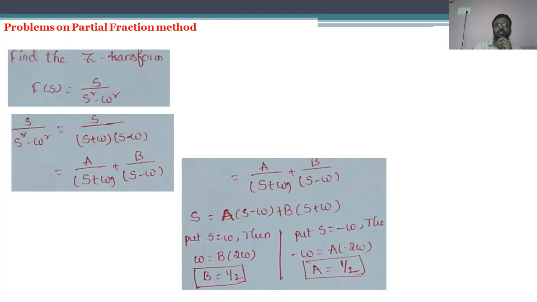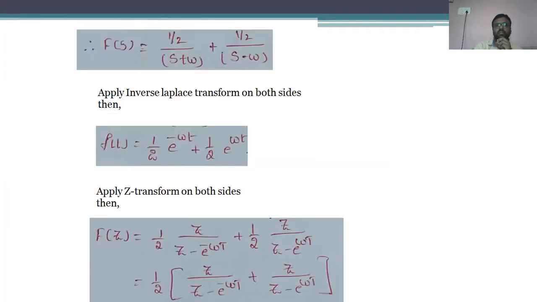Applying the partial fraction technique, that means expansion technique, we find the constant values a and b. After substituting them and taking the inverse Laplace transform, it is converted into the t domain. That means F of s is transformed into f of t, and after applying the Z transform for f of t, it is converted into F of z.